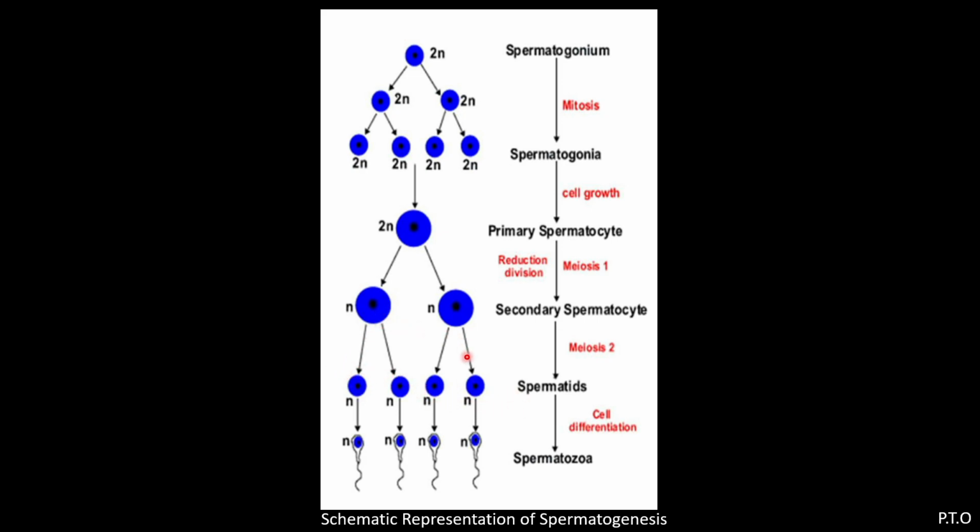So this is the phase of maturation, and lastly it is called cell differentiation or spermiation. The non-motile spermatids are converted into motile sperms, that is spermatozoa. So this is the schematic representation of spermatogenesis, which will generally be asked in the exam. You have to show the chromosome number correctly and the three phases. The first is multiplication, the second is growth, the third is maturation, and the last is differentiation or spermiation.